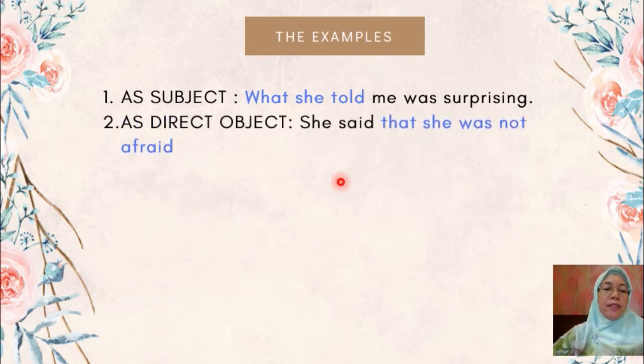The noun clause can be a direct object. Example, she said she was not afraid. That she was not afraid is a noun clause and functions as the direct object. She is the subject, said is the predicate, and that she was not afraid is the direct object.